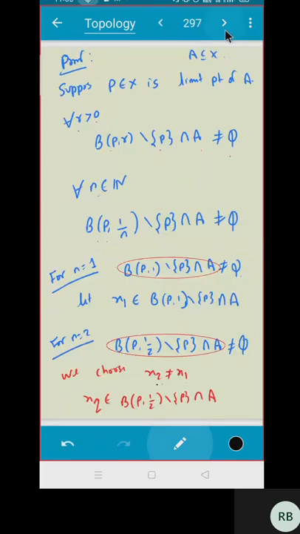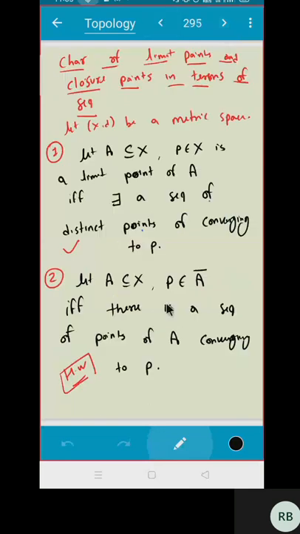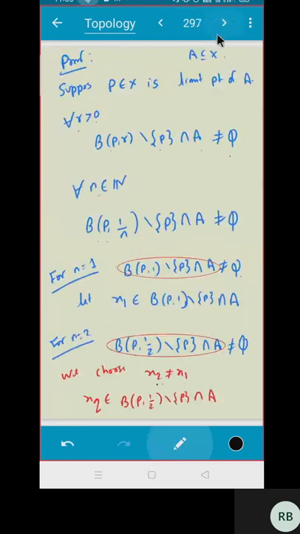Now can you quickly try to write the proof of this one? You follow the same steps. See, the first line will be as it is here. P is an adherent point, and then write the definition of B(P, r). This minus P won't be here.